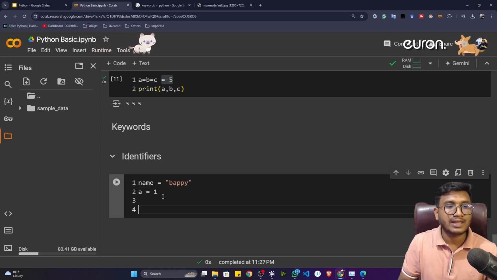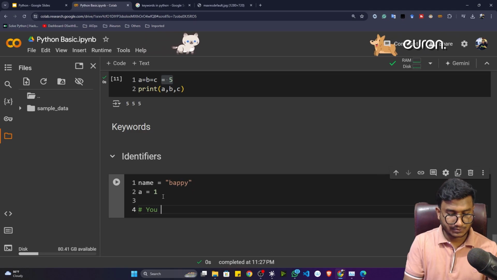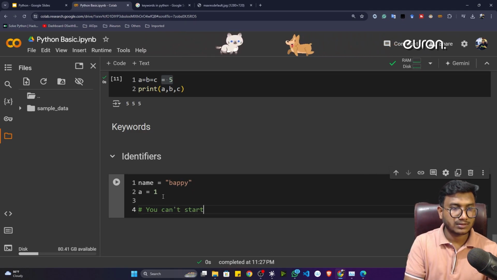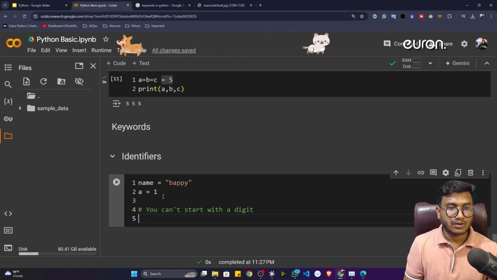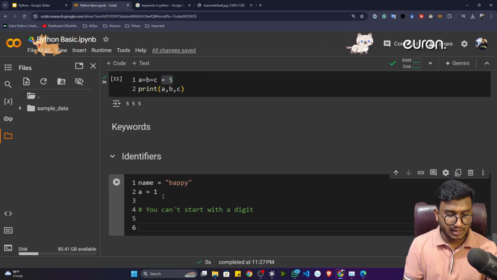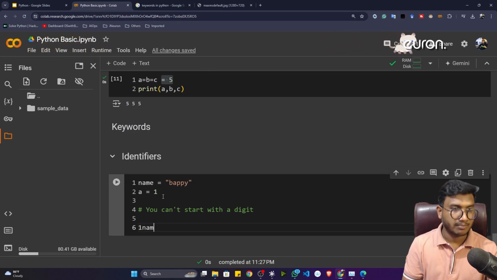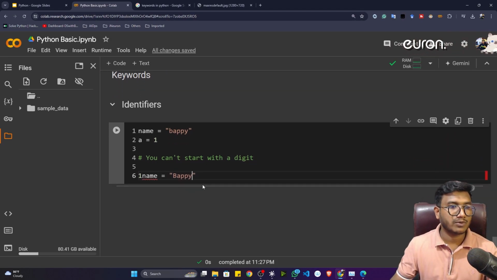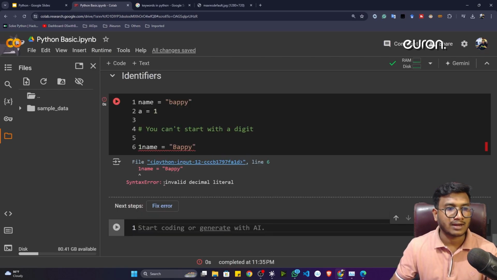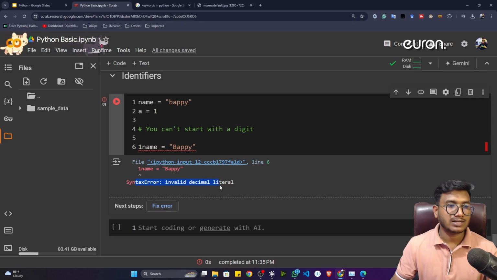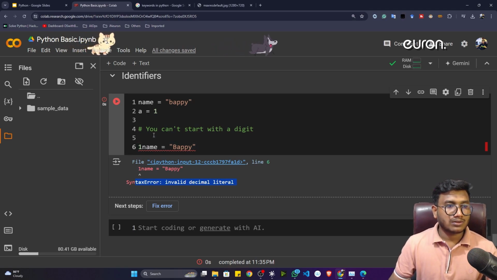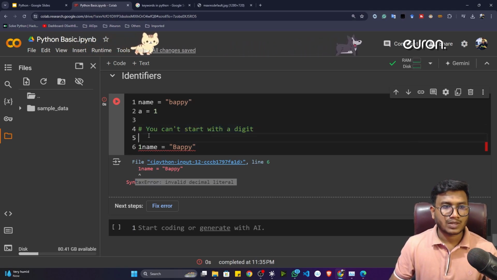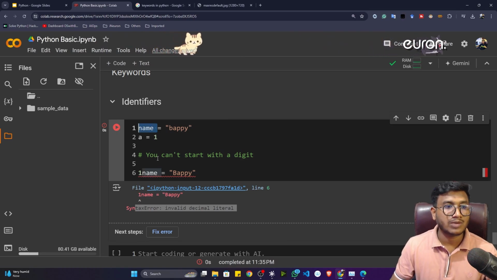Whenever you are defining any kind of variable, you can't start with a digit. Let me give you one demo. Let's say I define one variable called 1name, and I write puppy inside that. Now if I execute this program, it will give me an error: syntax error, invalid decimal literal. That's why I have written that you can't start with a digit. Whenever you define any kind of identifier, that is any kind of variable, you can't start with a digit.